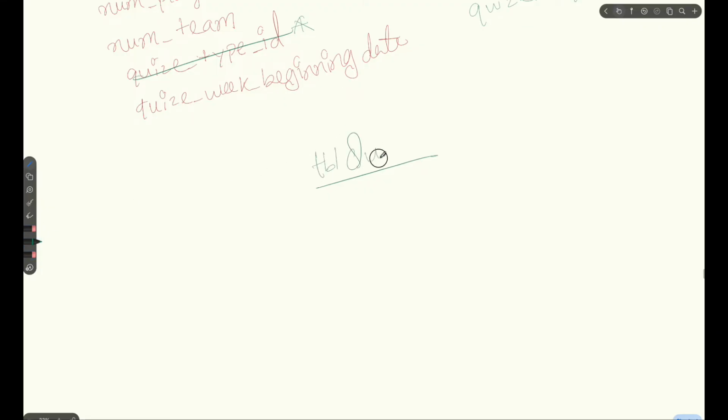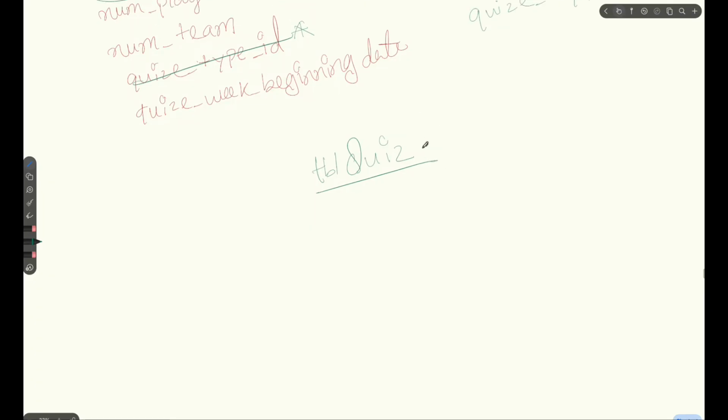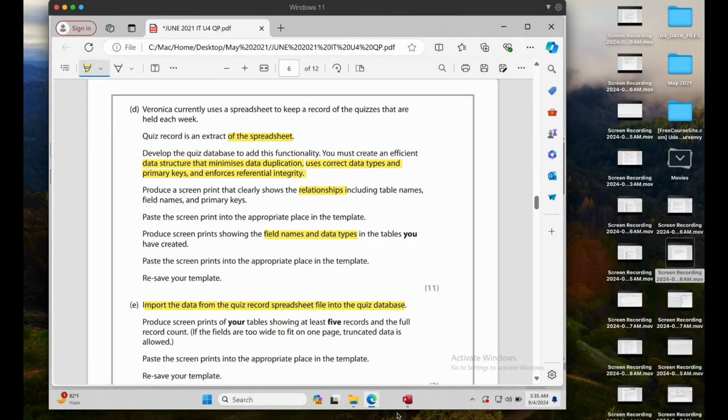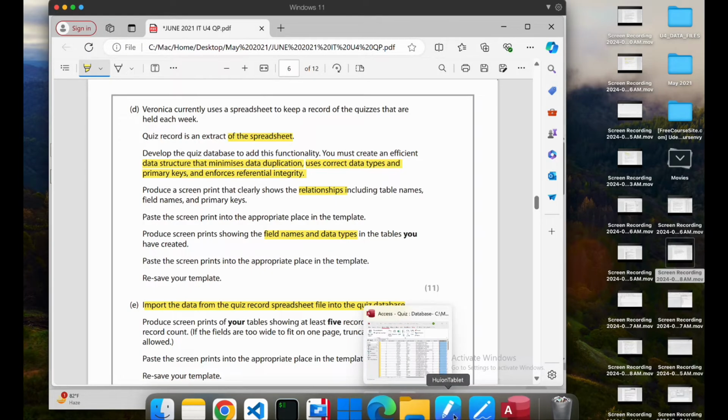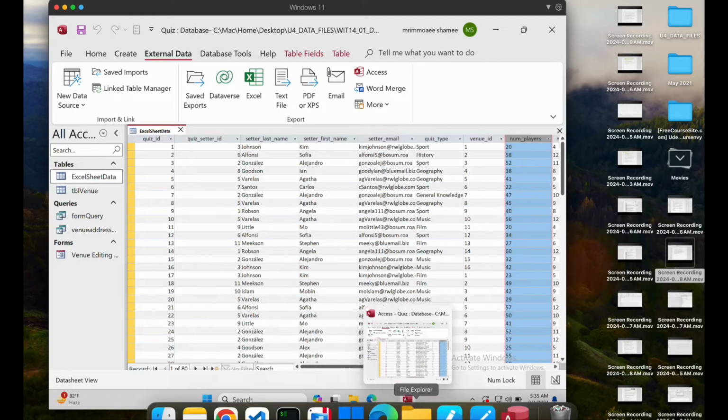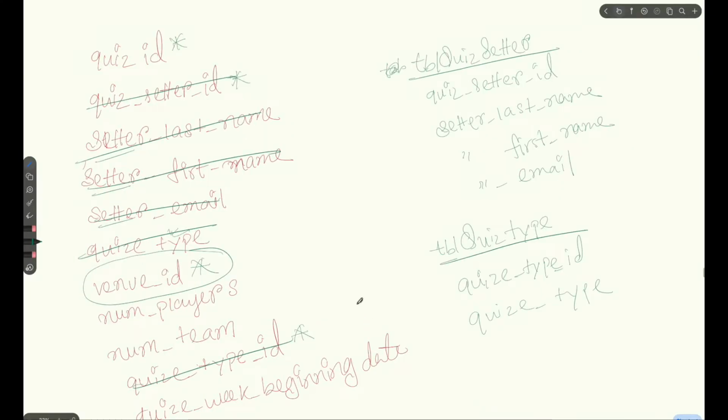Now we have to think about what they mentioned in the question: that we have to add a relationship including table names, right? So there must be a relationship. If you know and understand how we can connect a primary key and a foreign key, and how we can create a relationship, it will be quite easy for you.